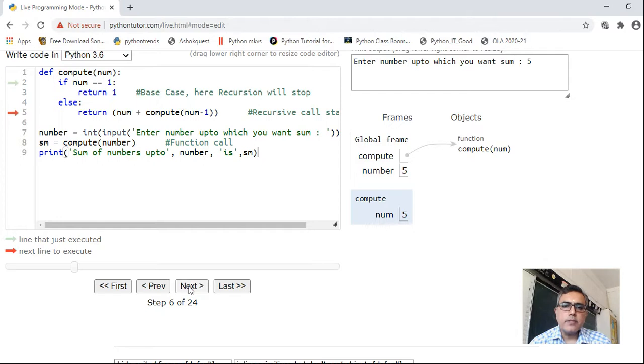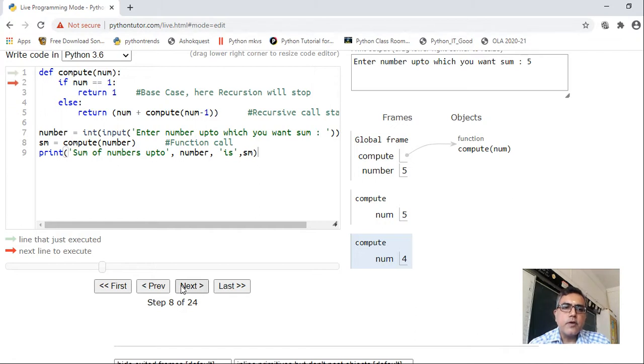In the else part, there is again a statement which is calling the same function. Now see what happens. In order to evaluate this expression, it has called this function compute again, but this time with num minus 1, that is 4. So now compute takes value 4. Again the control has come to the function definition.